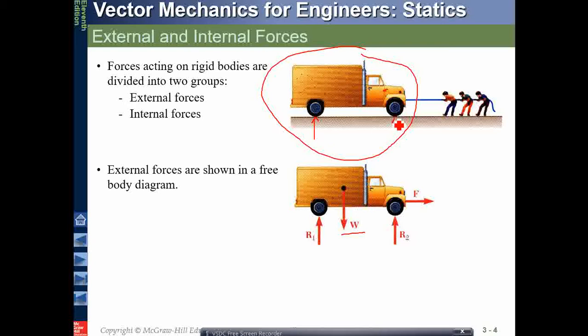Similarly, we'll be having one more resistance here. These people are pulling the truck, so we'll be having one force in this direction also. So this is a force. So these all types of forces are the external forces. However, any forces like gravity or anything, these all things or any forces within the system usually are internal forces. External forces are important, and they are represented on a free body diagram.